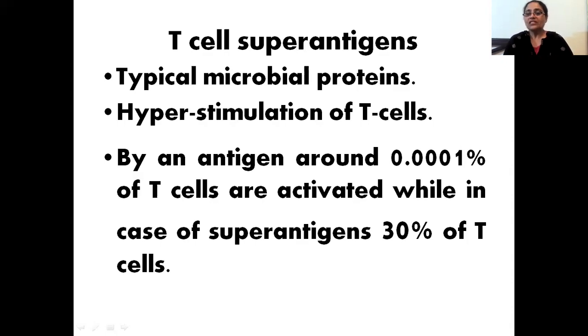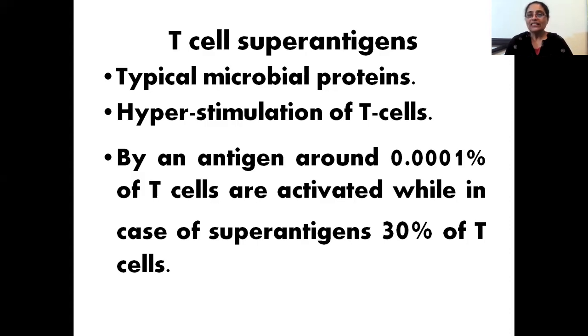Now, I'm not going into the history of superantigens, but the T cell superantigens were studied before B cells. What was found is that they are typical microbial proteins and they hyperstimulate T cells.